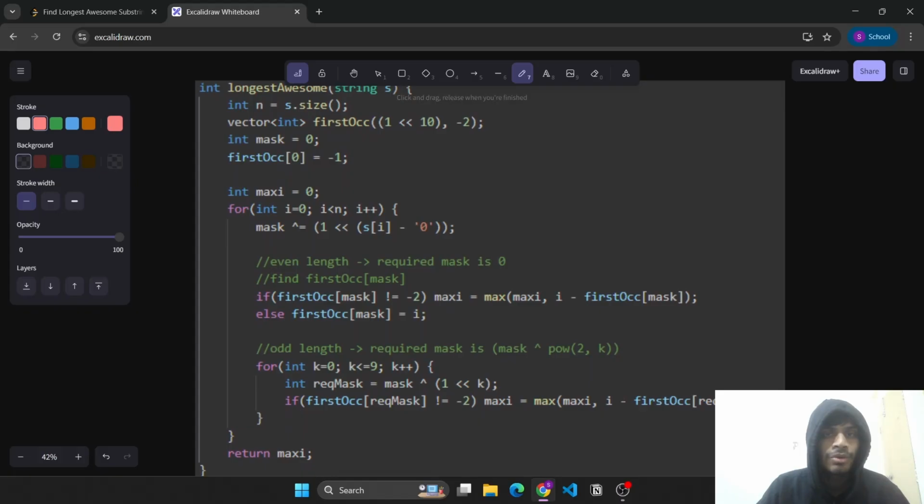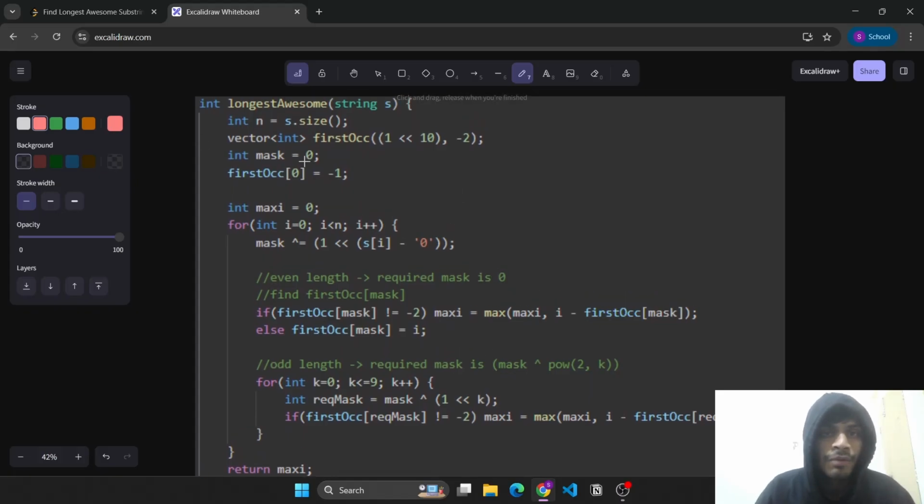This is a simple code. We created this first occurrence vector to represent values up to 2 to the power 10 minus 1, and initialized it with -0. Initially the mask is 0, which was pointing at the index -1, so we mark the first occurrence of 0 as -1. Now we create this maxi variable which will denote the final result, the maximum length that we can get. Now we start the loop.